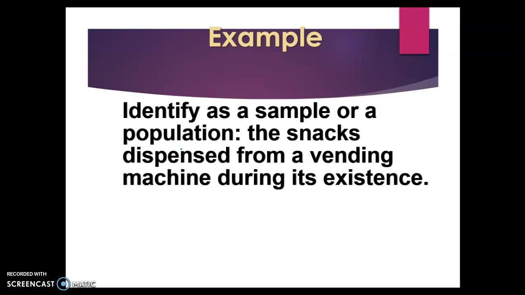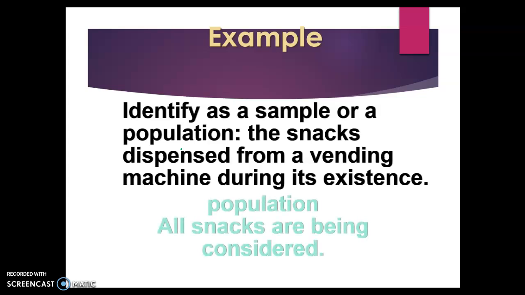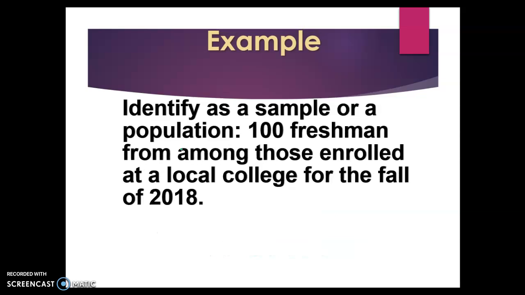All right, let's see if you can identify these groups as either samples or populations. So we have the snacks dispensed from a vending machine during its existence. Do you think that's a sample or is that the entire population? This is the population because all snacks are being considered. We're not studying just the snacks in A5. We're looking at all snacks.